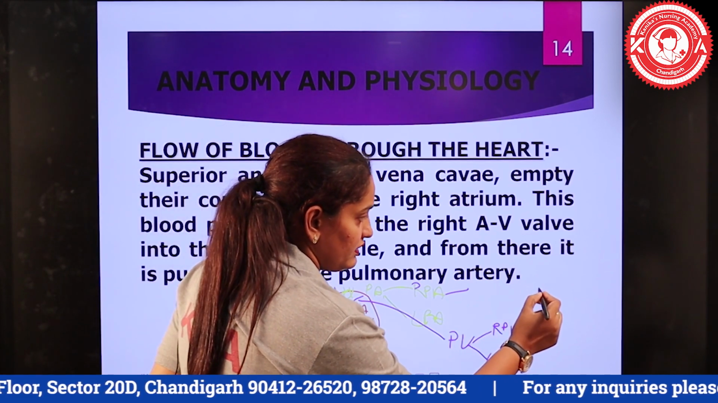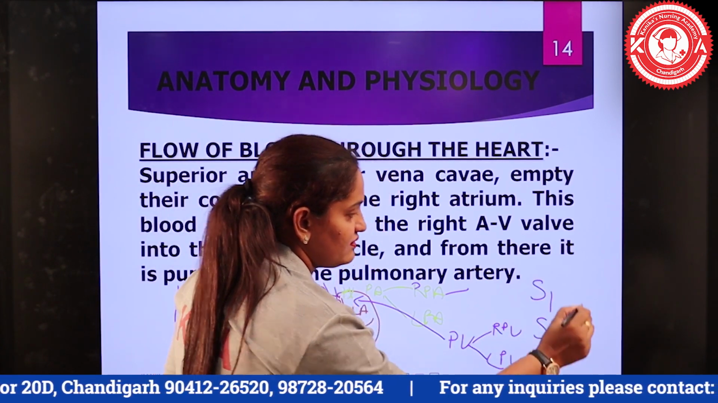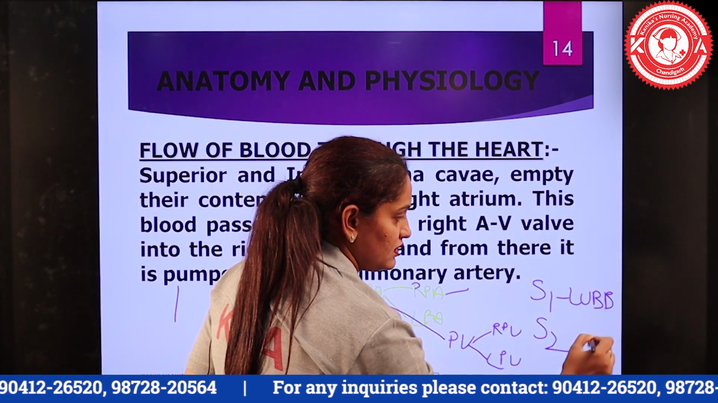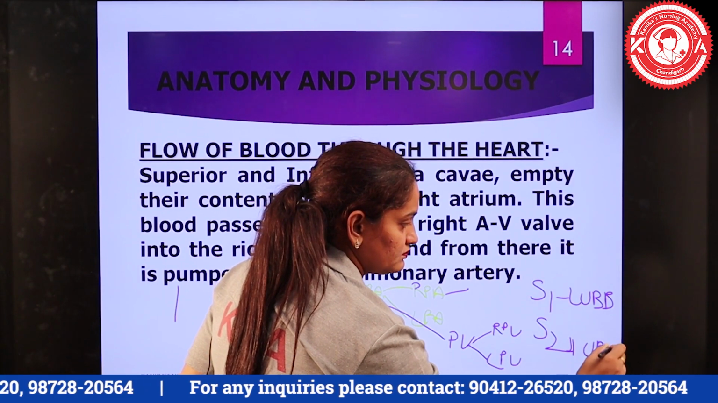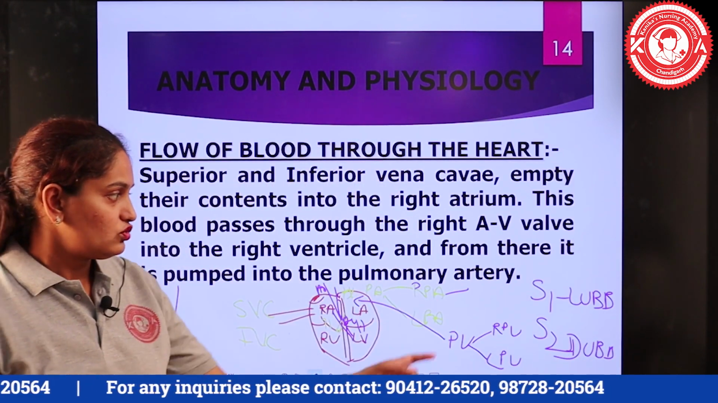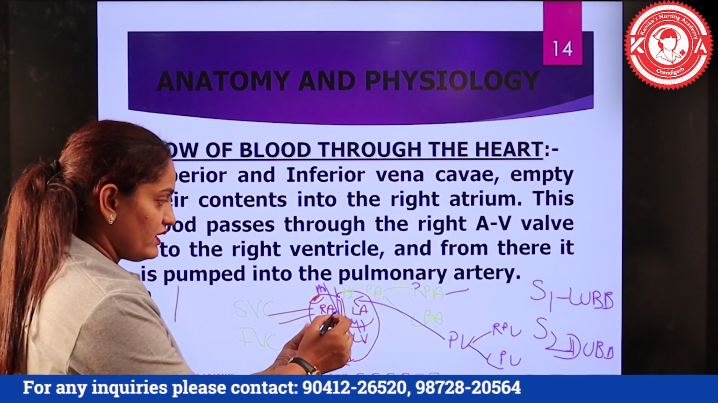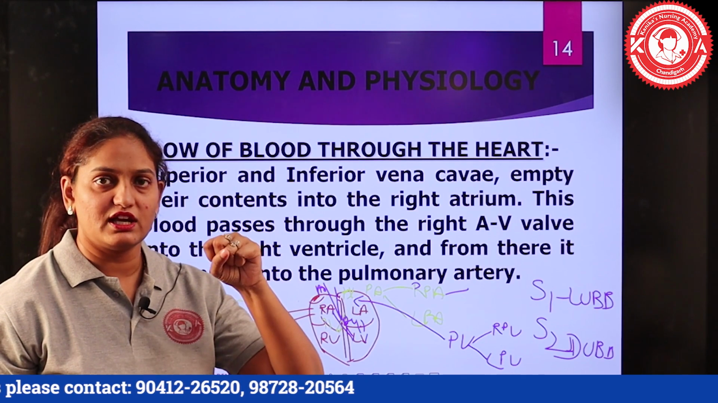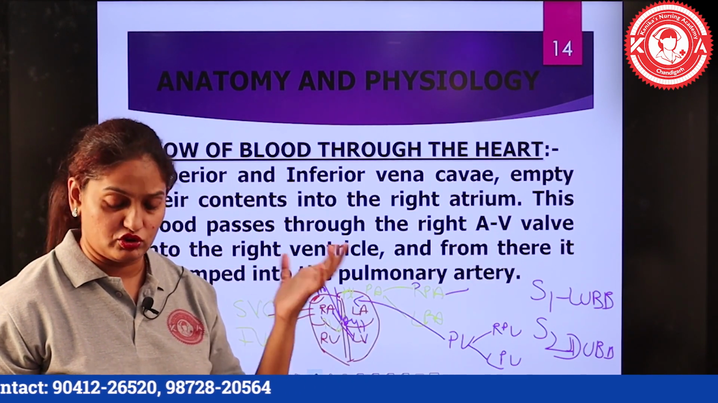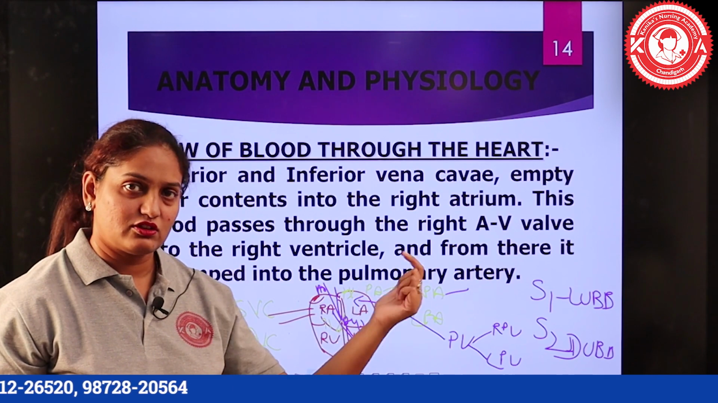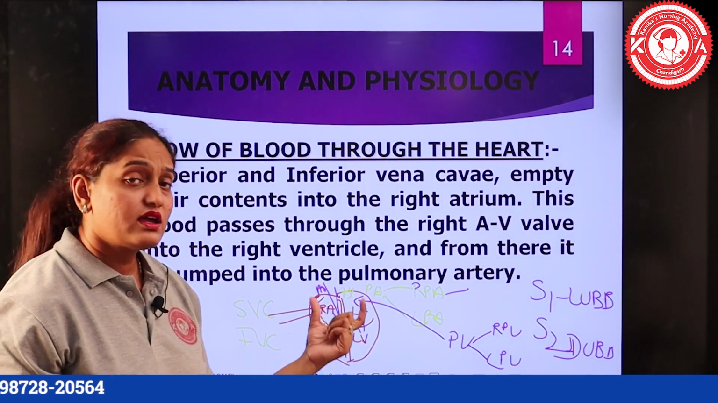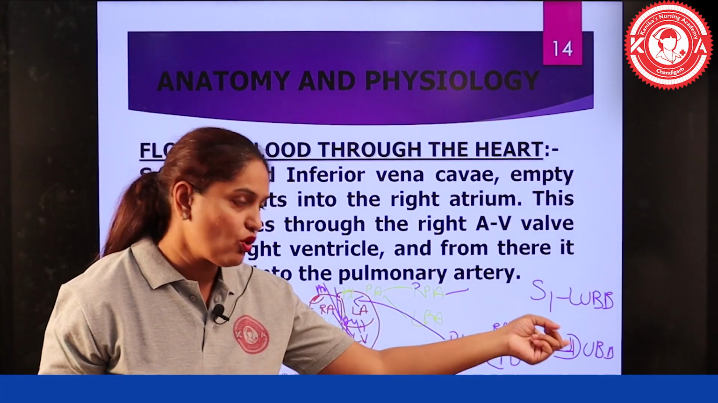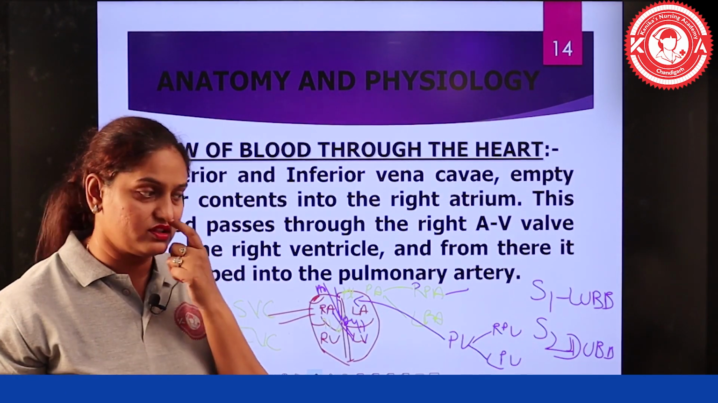And there are heart sounds which are known as S1, S2 or lub and dub. So the lub sound is heard when the atrioventricular valves close, they snap shut. The sound of the shut can be heard or auscultated, and it is heard as S1 or the lub sound. Whereas when the semilunar valves, the aortic and the pulmonic valves, close, then S2 or the dub sound is heard. So these are the normal heart sounds.